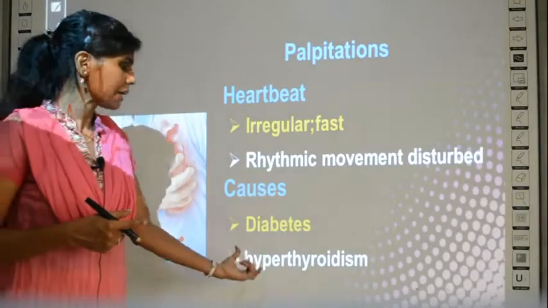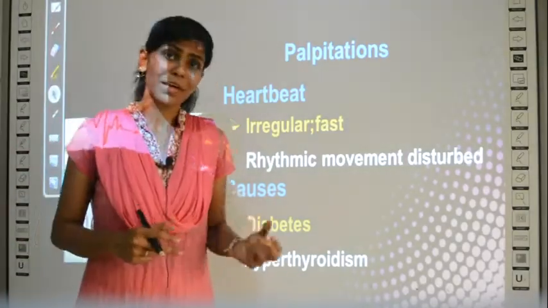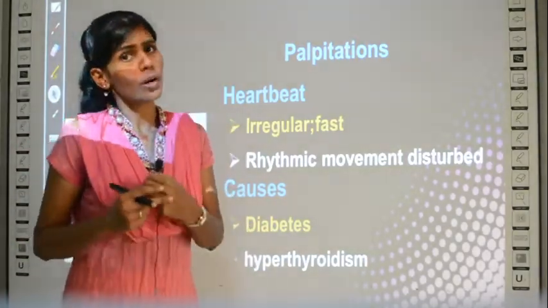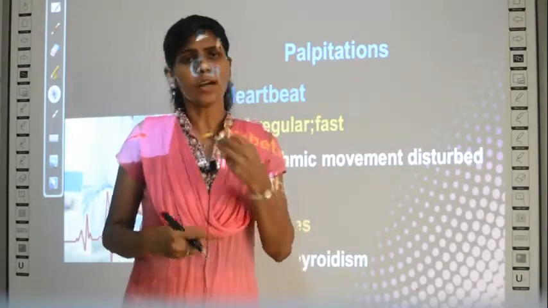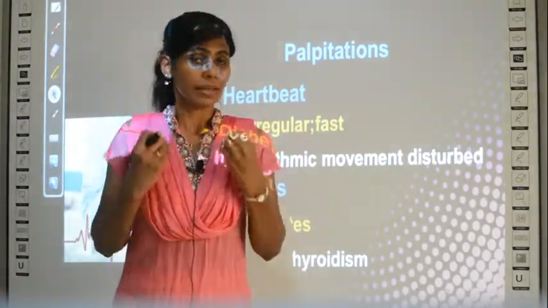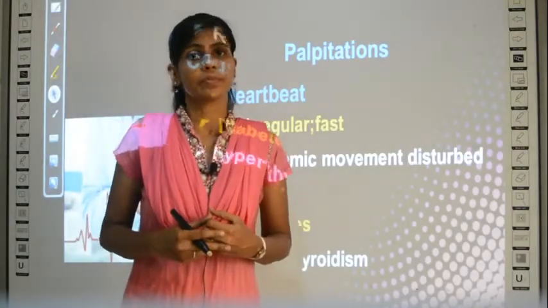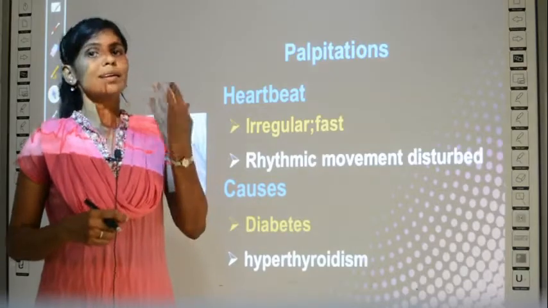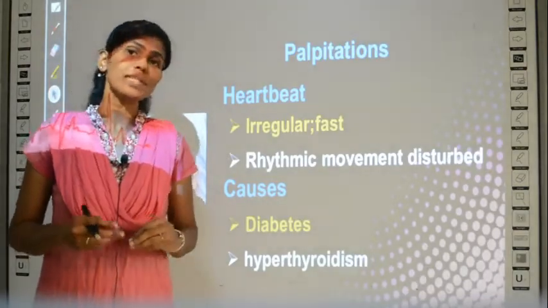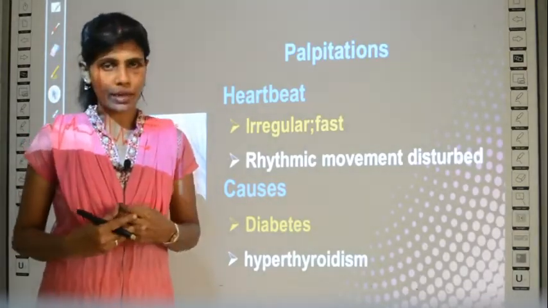And also hyperthyroidism. Thyroid, you must have heard, right? What is thyroid? Thyroid is a gland in your neck region. What does this gland do? It secretes thyroid hormone. But when thyroid is secreted in higher levels or in lower levels, it will lead to abnormalities.